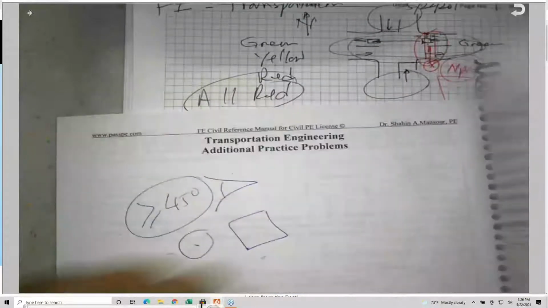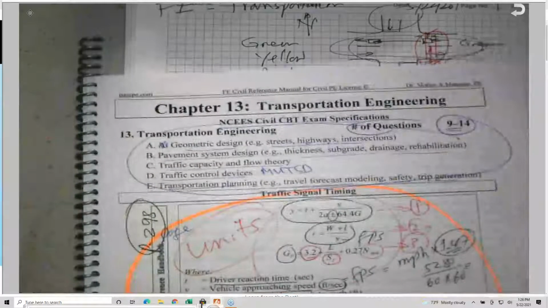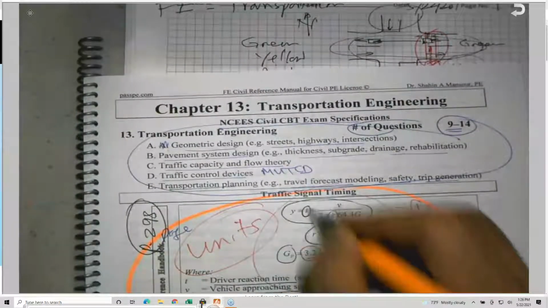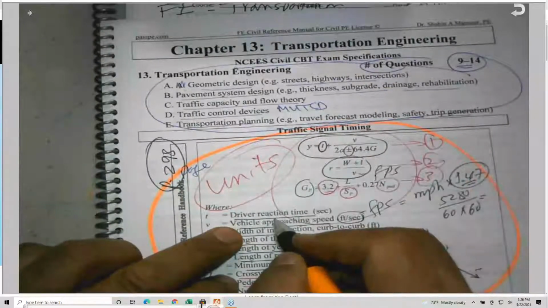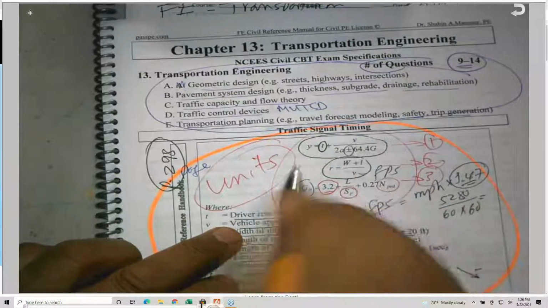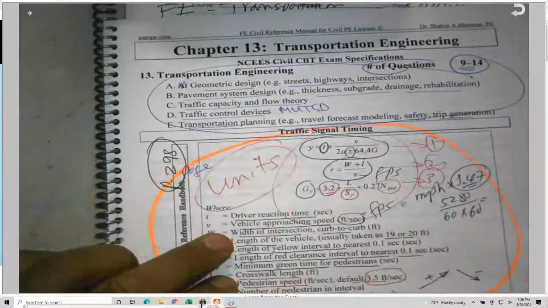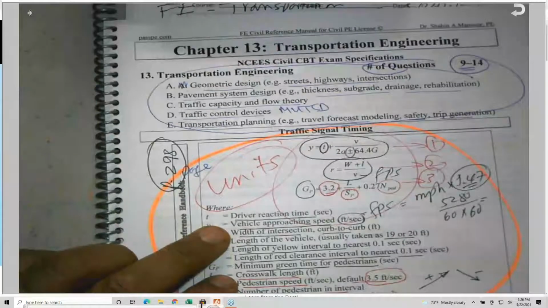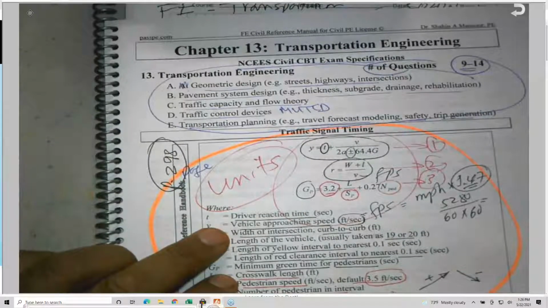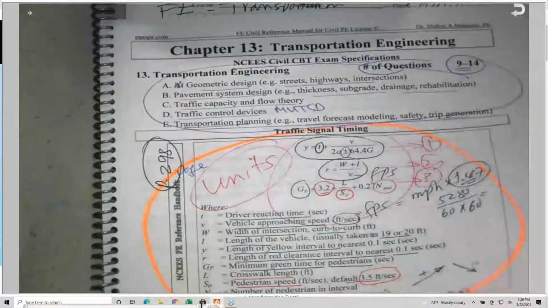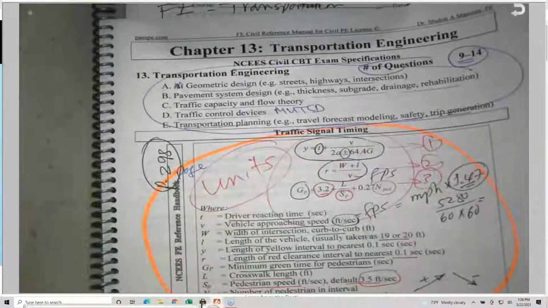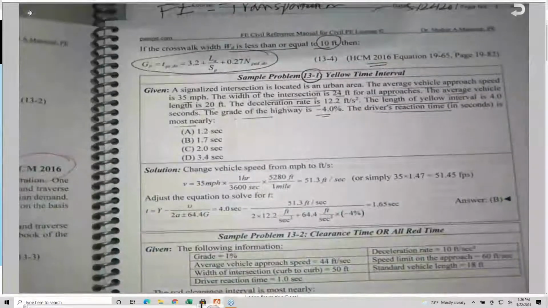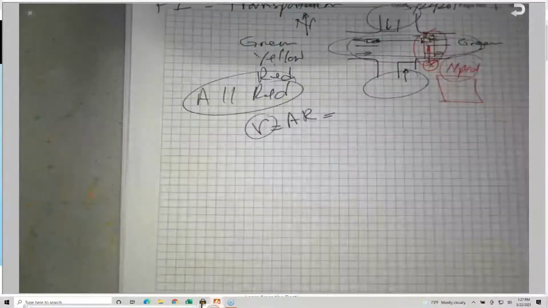If we go back again to the equation, this T, what is T? T is the driver reaction time, because the driver is waiting and putting the foot on the brake. The moment that he reacts, how many seconds does it take? We're going to see the driver reaction time in another location. It could be 2.2 seconds or 2.5 seconds. It depends from one location to another.